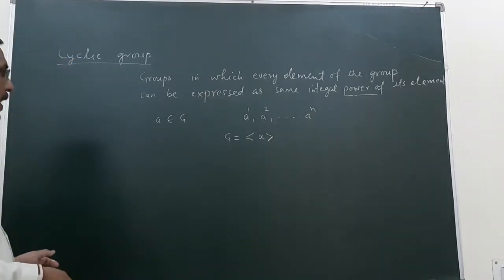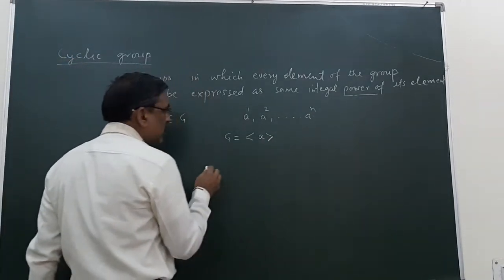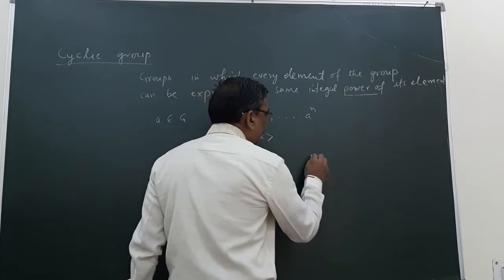If the additive operation is used, then we can write some integral multiple.